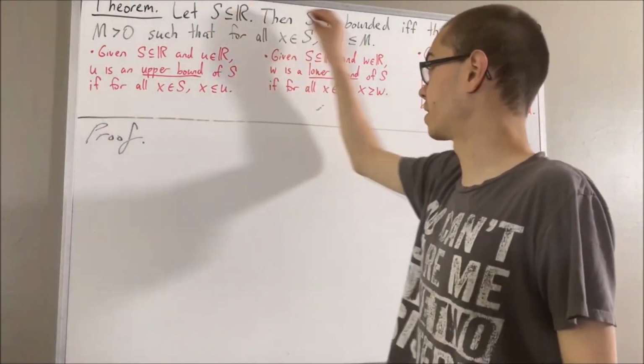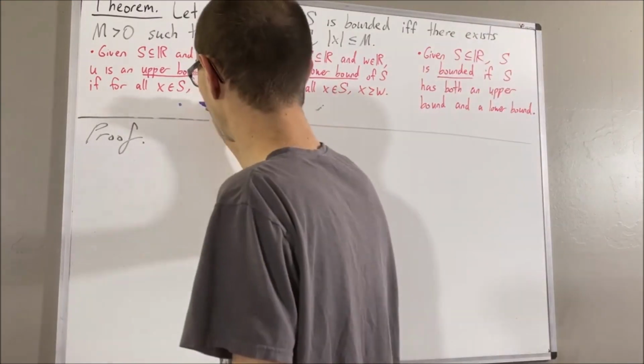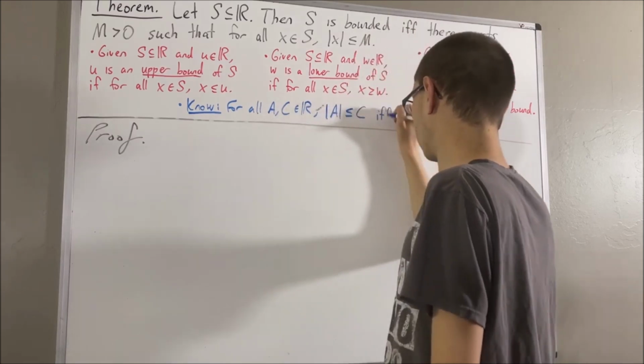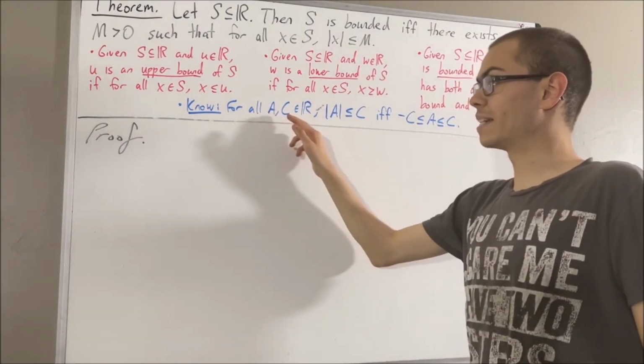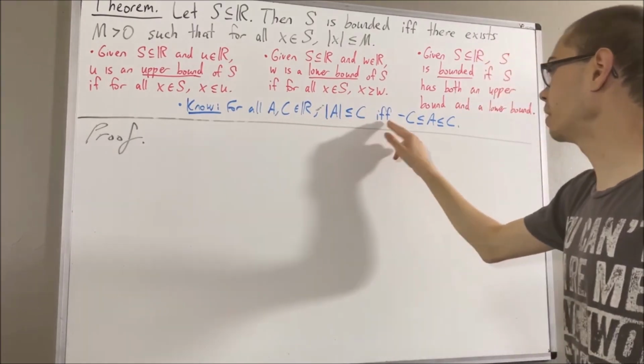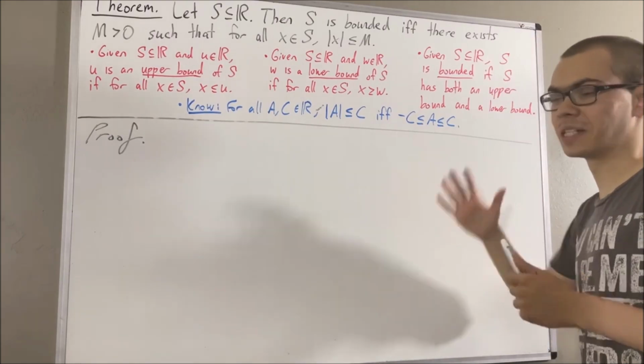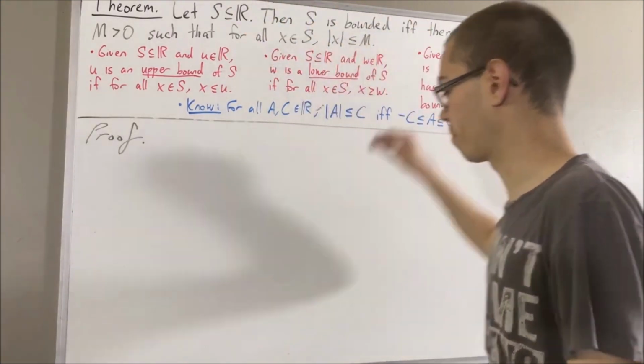Now, in proving this theorem, we are going to use the following preliminary result. For all real numbers A and C, the absolute value of A is less than or equal to C if and only if negative C is less than or equal to A, which is less than or equal to C. Okay, so now let's get into proving this theorem.